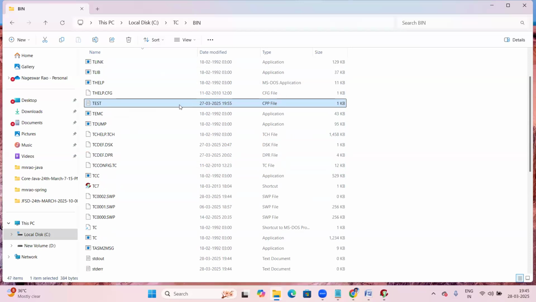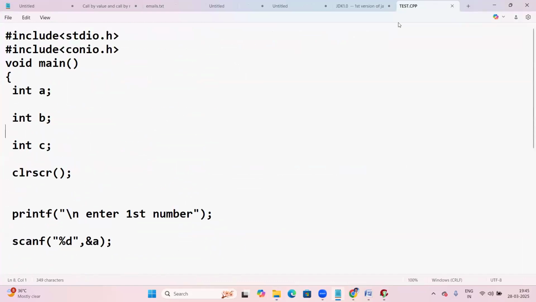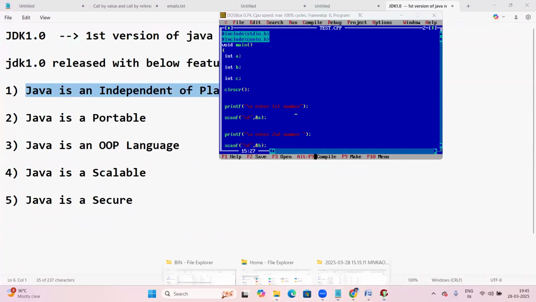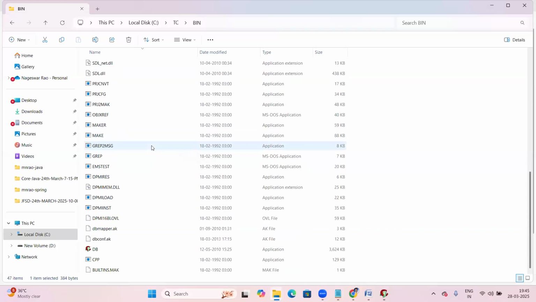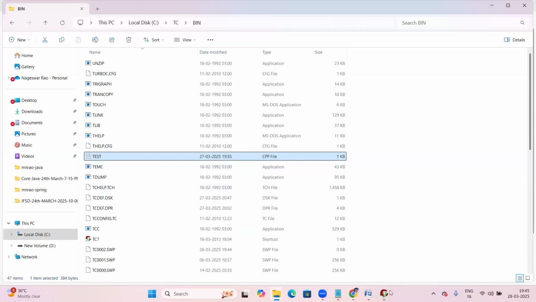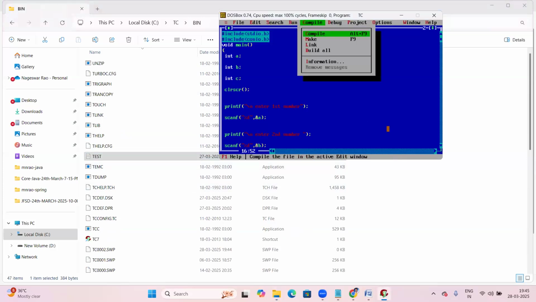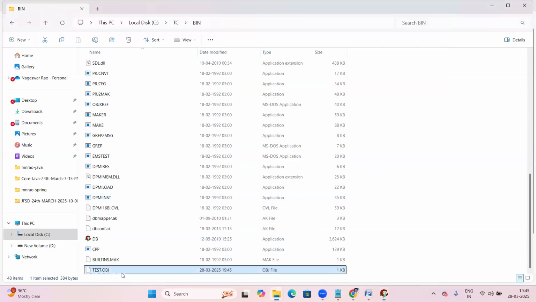So this is your program, test.cpp. Now I'm compiling this program. There is a compile option. Press Enter, and it compiles. At the end of compilation, just now a .obj file was generated.